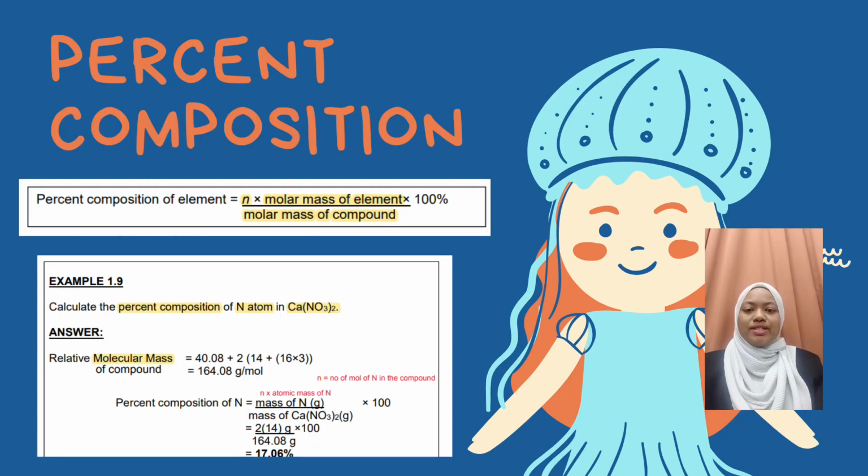The last one is percent composition. The percent composition is the percent by mass of each element in a compound. The formula we are using is percent composition of element equal to N multiplied by molar mass of element multiplied by 100% divide by molar mass of compound. N is the number of mole of the element in 1 mole of the compound.